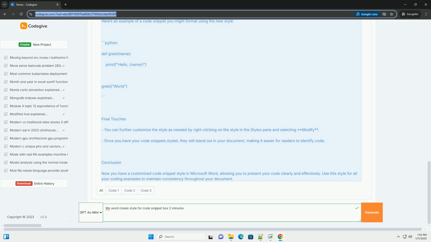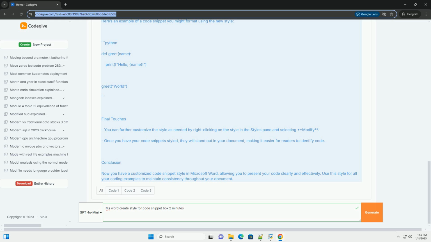Step 4. Set the formatting. Click on the Format button at the bottom left of the dialog box, and select the following options. Font: choose a mono-spaced font like Courier New or Consolas. Size: set the font size, for example 10 pt or 11 pt. Paragraph: set the alignment to left and add spacing, for example 6 pt before and after.